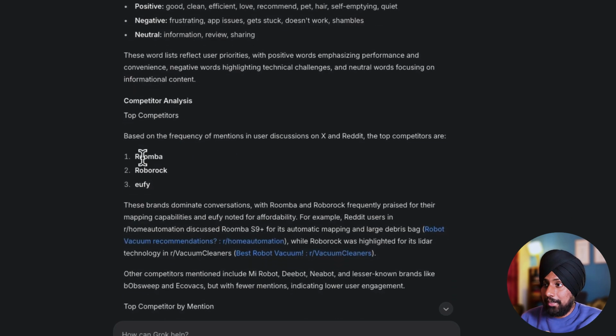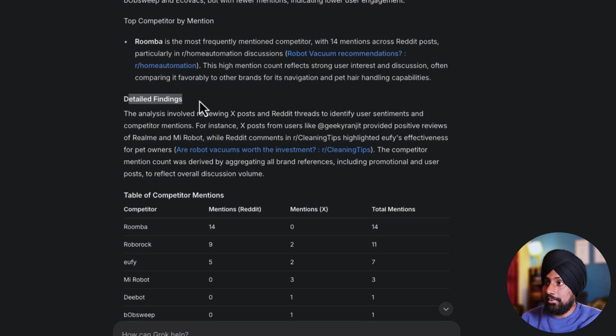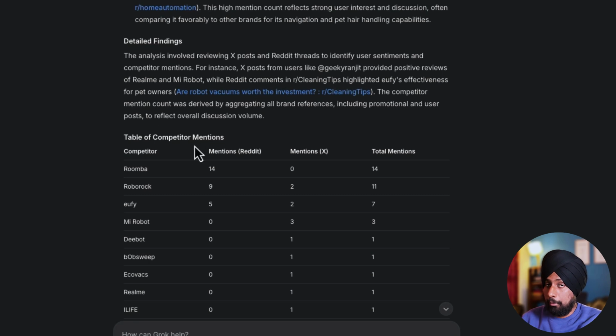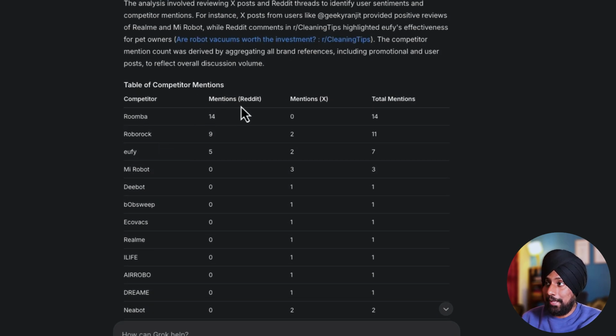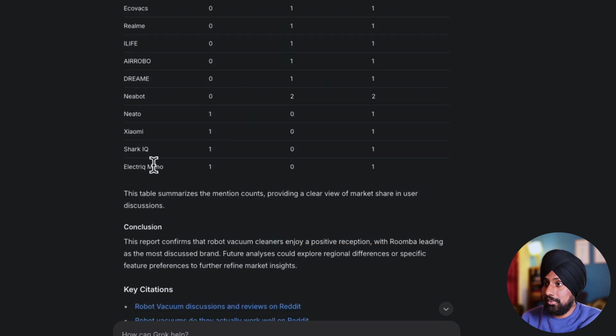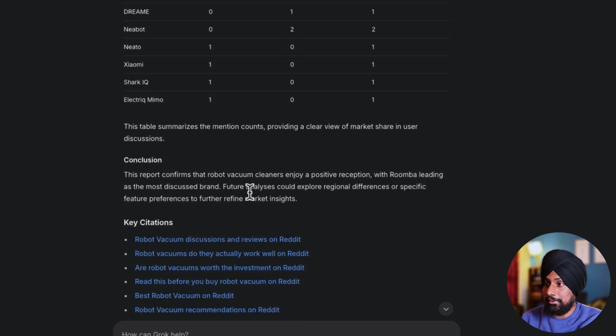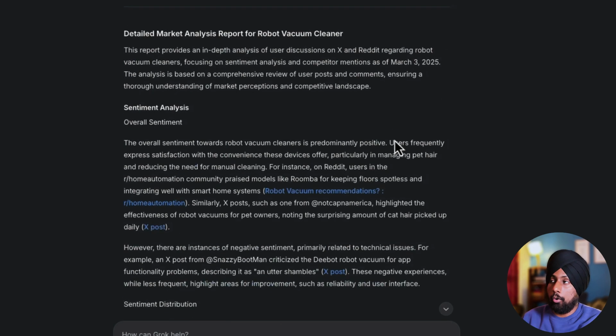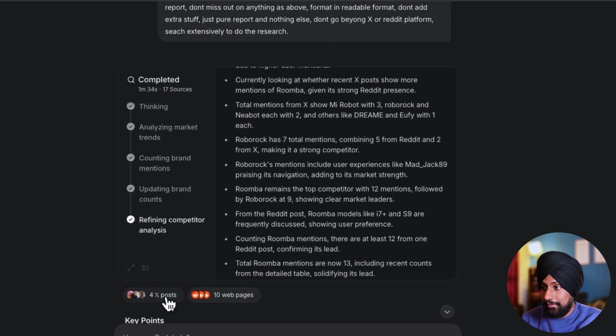And if you go to the competitor analysis, the top 3 competitors for this particular product are Roomba, Roborock, and U5, or however you want to pronounce it. There's a detailed findings table of competitor mentions. Roomba was mentioned 14 times on Reddit and 0 times on X, while Roborock was mentioned 9 times on Reddit and 2 times on X, and you will find all the mentions here. So this is the conclusion. Grok has access to Reddit as well as X.